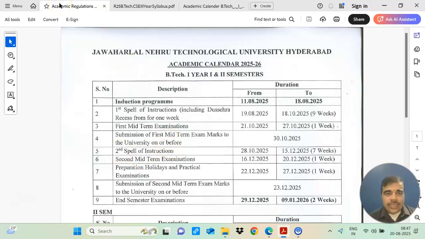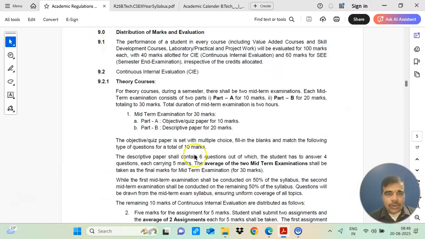Now if we are seeing your midterm examination, it will be of 30 marks. In these 30 marks you will be having two parts. Part A is of 10 marks, and part B is of 20 marks. In part A, you will be having an objective or quiz paper, and in part B, you will be having a descriptive paper for 20 marks.